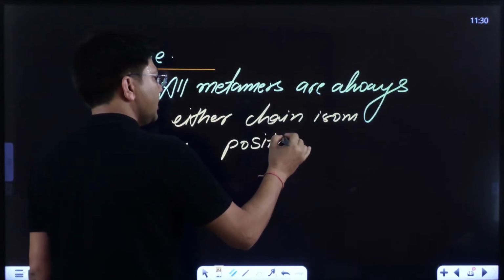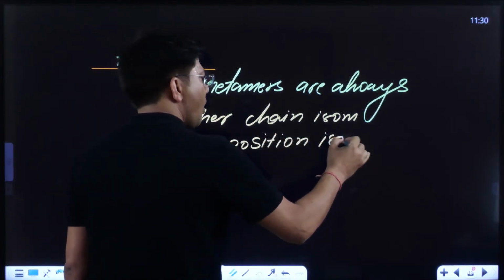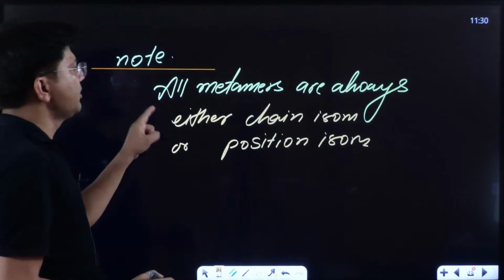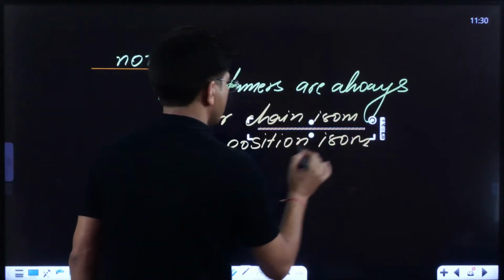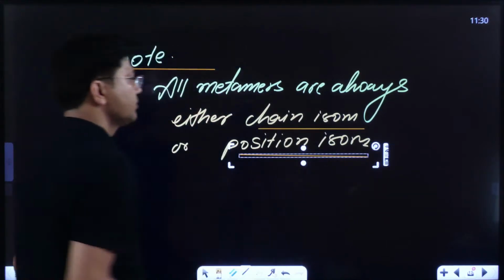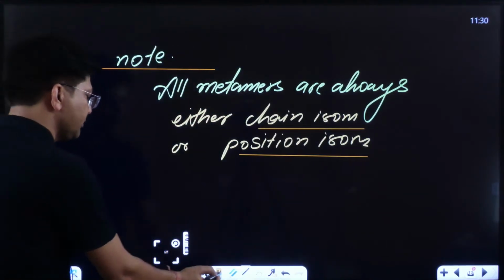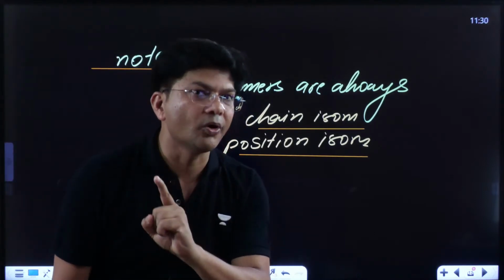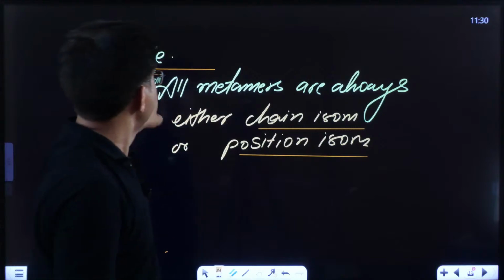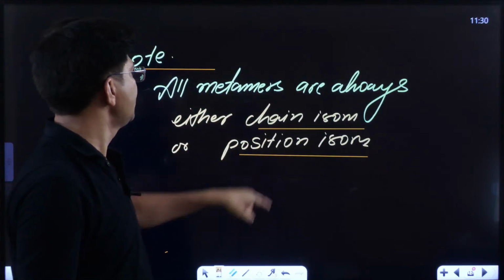Do remember this thing. All metamers are always either chain isomers or position isomers. This is the most important thing which I am going to tell you, kids. This is the $1 million concept.